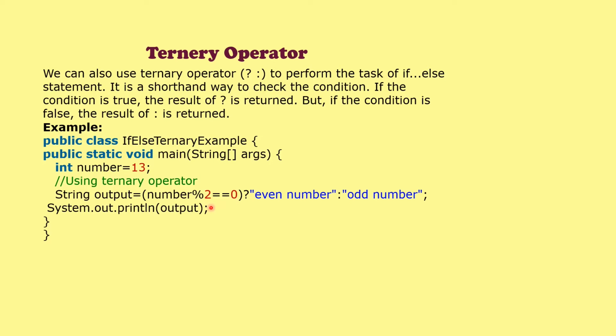Here in this case, if the number mod 2 equal to 0, it will print even number. The output is set to even number. Otherwise, the output will be set to odd number.